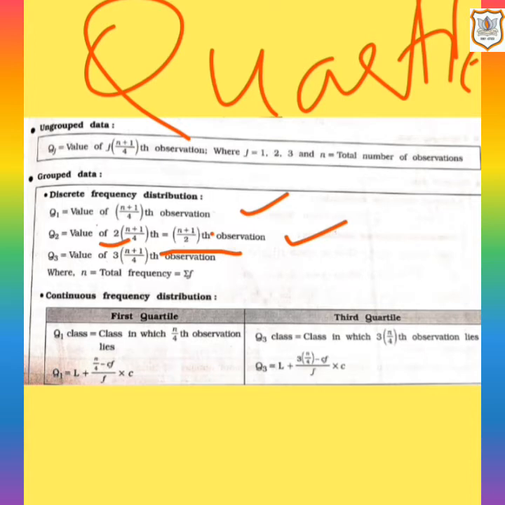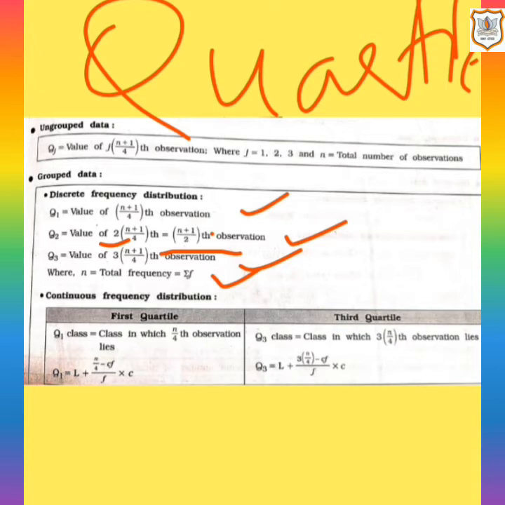Now coming to Q3, as it is quartile 3, you have to write 3(n+1)/4. So this way you can find Q1, Q2, Q3 for discrete frequency distribution, and n everywhere is sigma f, that means sum of frequency. Now continuous frequency distribution.